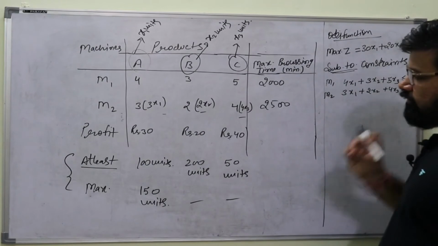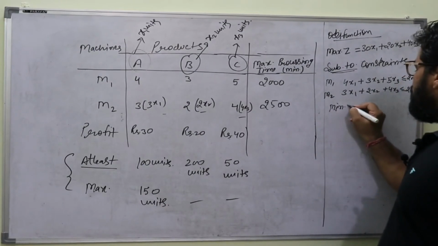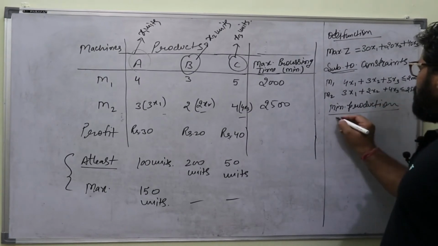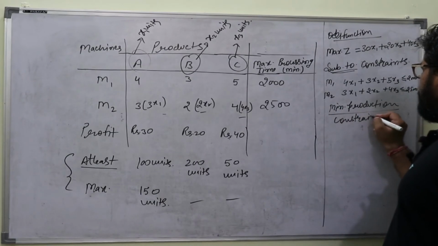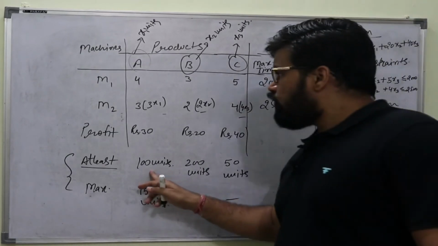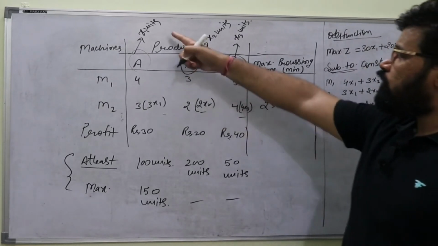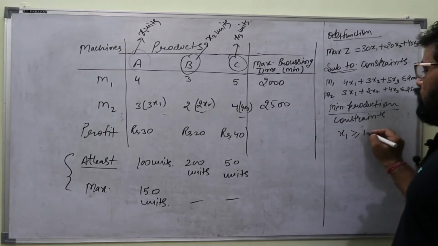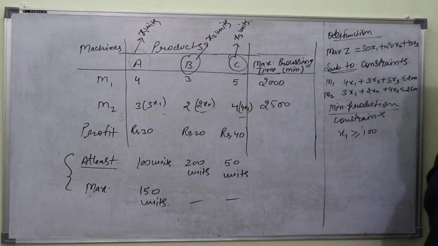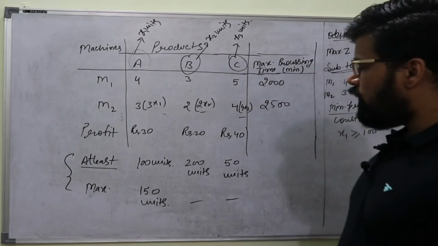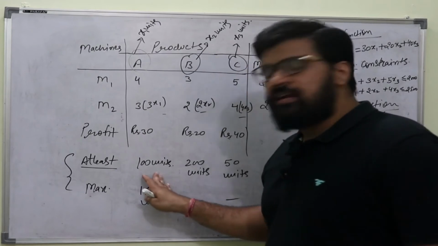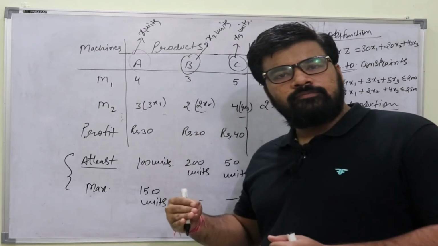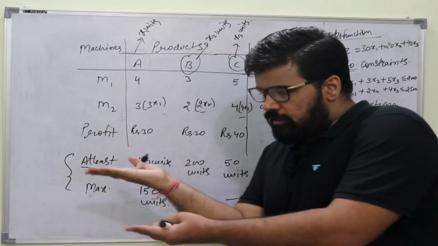So first we'll see the minimum production requirements. Minimum production constraint. So it is saying that at least 100 units of A should be produced. So we are producing x1, so the value for x1 should be greater or equal to 100. This is a new thing which we need to understand. Now please try to understand, when we are saying at least, it means we are fixing the lower limit. We are talking about the lower limit, that this much should be there. At least means we are fixing the lower limit.